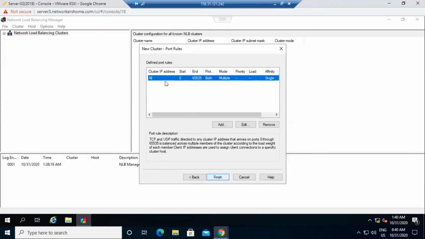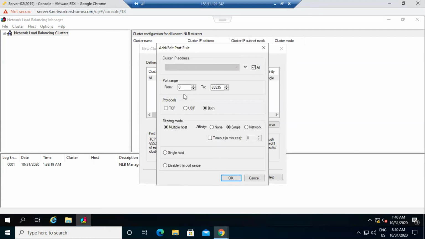Then click on next. Now it configures this NLB clustering on all the ports. I don't want to configure NLB clustering on all the ports, because my IIS works on only port number 80. So I click on edit and set the port range as port number 80 to 80 only, because I want to enable this clustering on port number 80 only. Uncheck this. It is showing you my cluster IP address. The protocols are using TCP and UDP both. And you can see the filtering mode: we can use multiple host, and affinity we can use single.